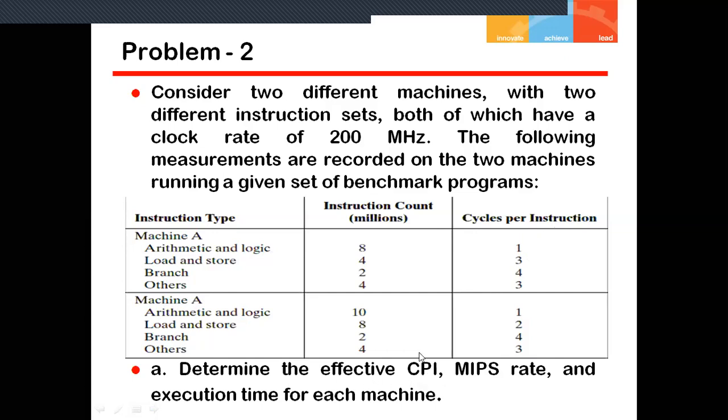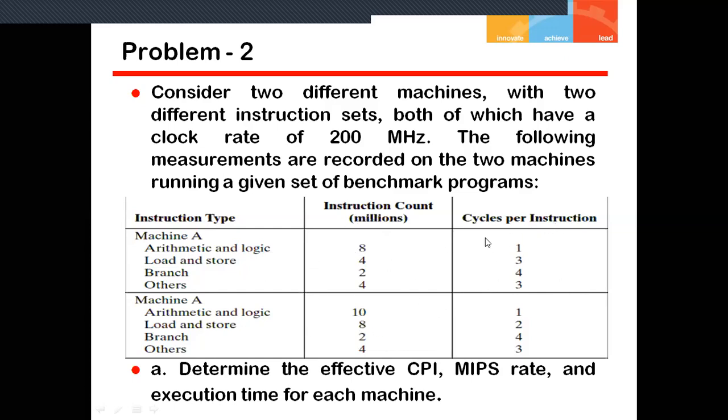Now what is the CPI? CPI is clocks per instruction. We have to calculate the total number of clock cycles required for this machine, machine A. And how will I calculate the total number of clock cycles? That is instruction count of each type multiplied by its CPI, and then sum all these multiplications, then we get the effective CPI, as we did previously.